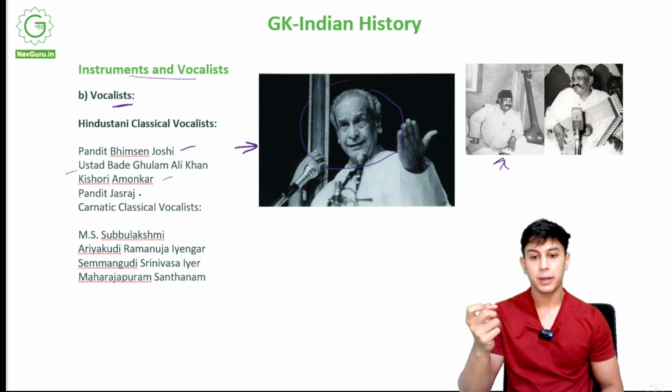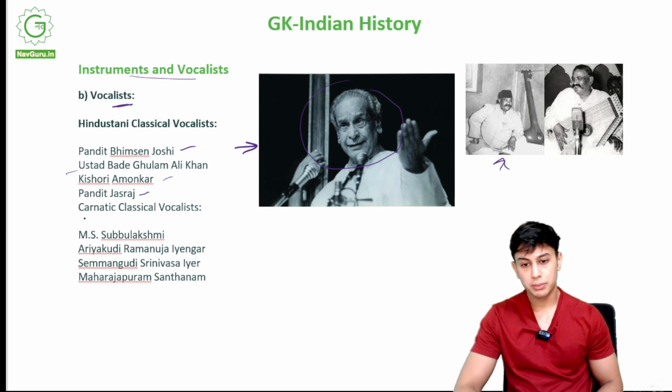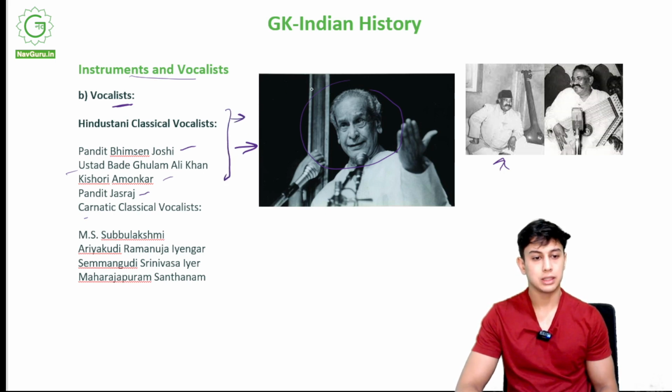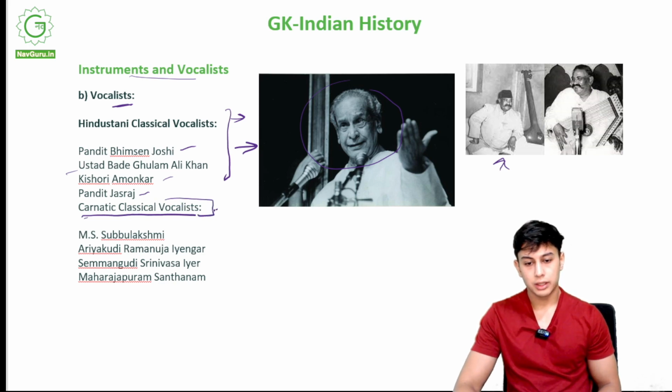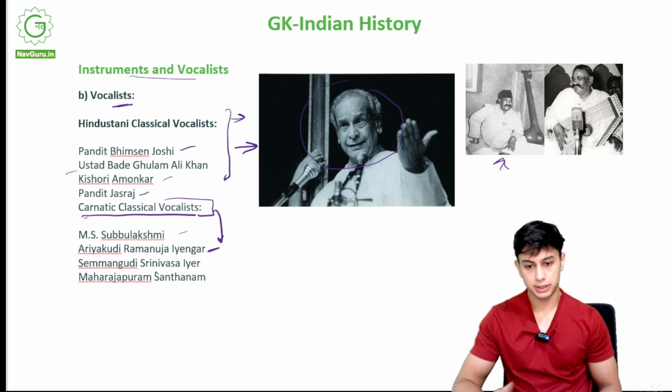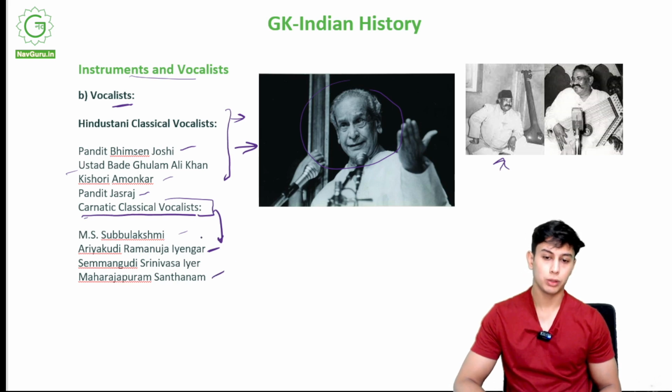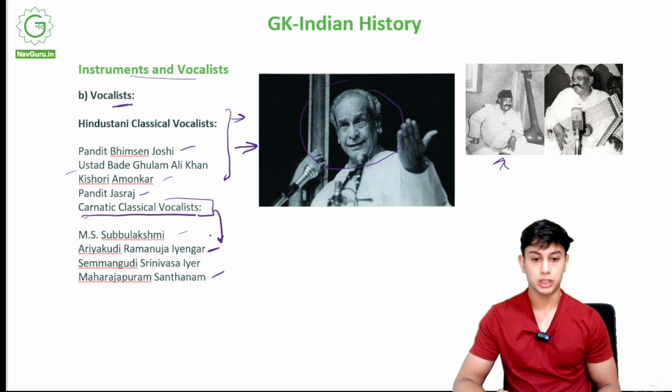Kishori Amonkar, Pandit Jasraj. These are from Hindustani classical. These people are Hindustani classical vocalists. Now we come to some Carnatic classical vocalists. These were M.S. Subbulakshmi, Ariyakudi Ramanuja Iyengar. These are mainly from the south, the Carnatic regions. Maharajapuram Santhanam. These are some people who were very renowned, famous vocalists, right? They have had a very strong voice.